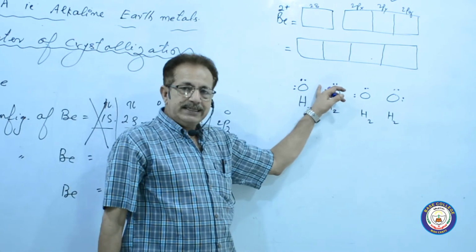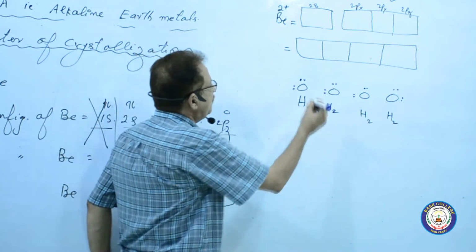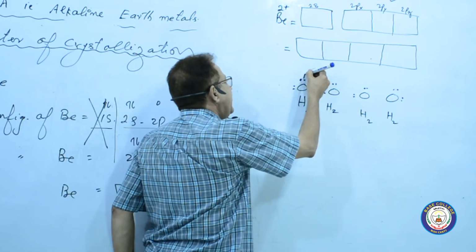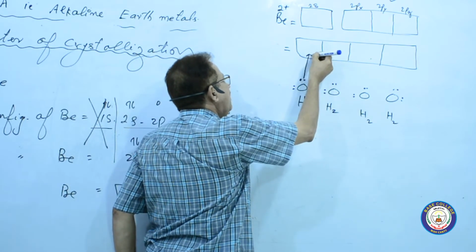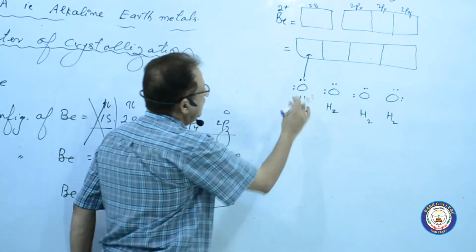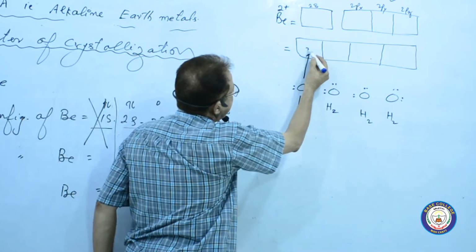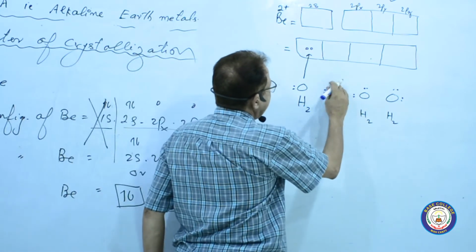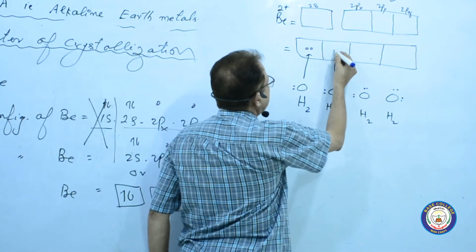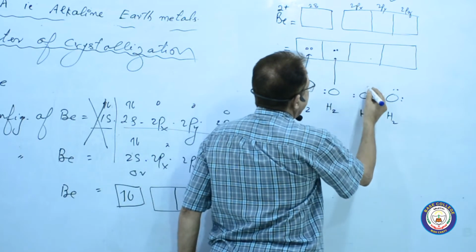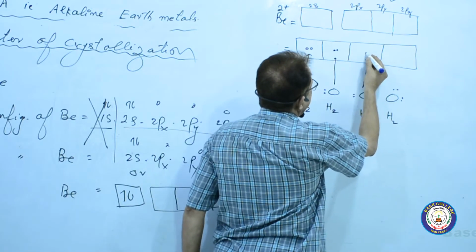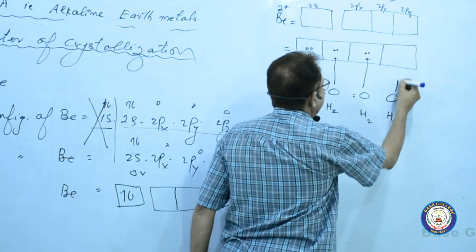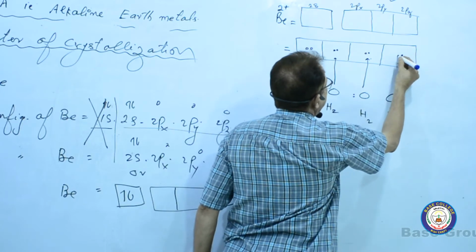The first water donates this pair of electrons to the first box, so now these 2 electrons are here. In the same way, the others are donated to the other boxes.